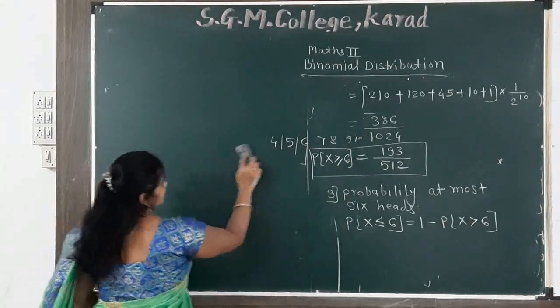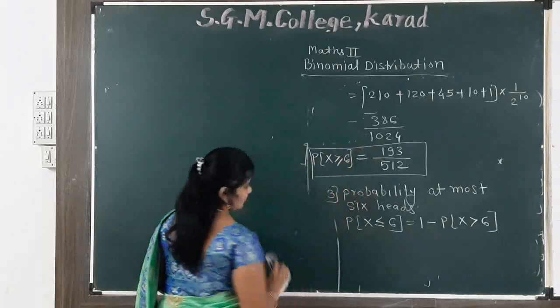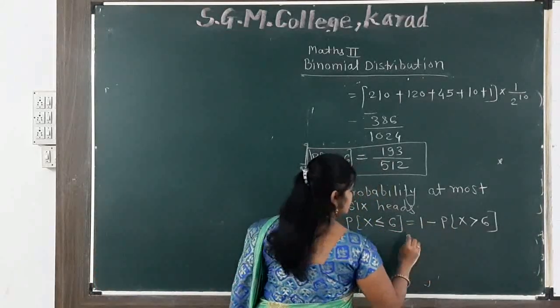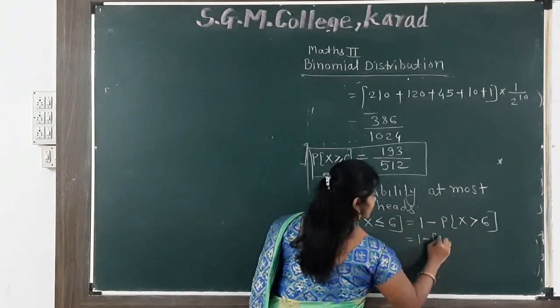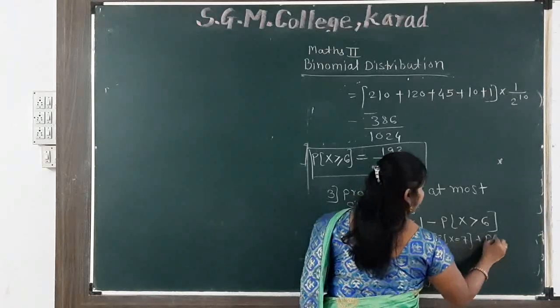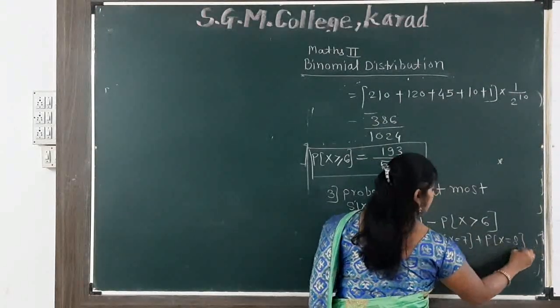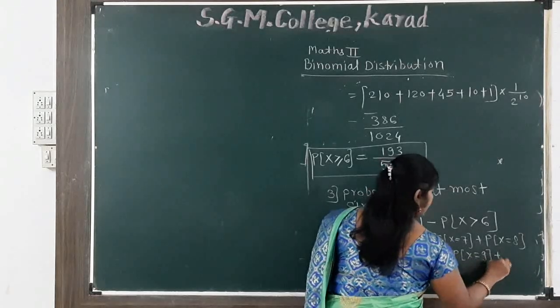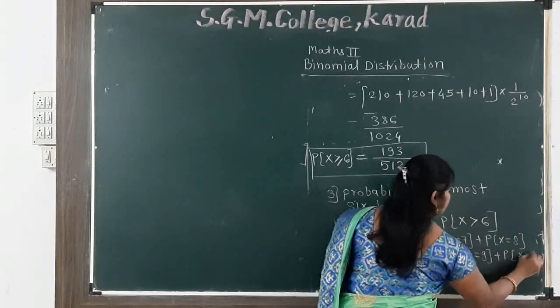So check karte hain hum log. P of x is greater than equal to 6 is 1 minus P of x is equal to 7 plus P of x is equal to 8 plus P of x is equal to 9 plus P of x is equal to 10.